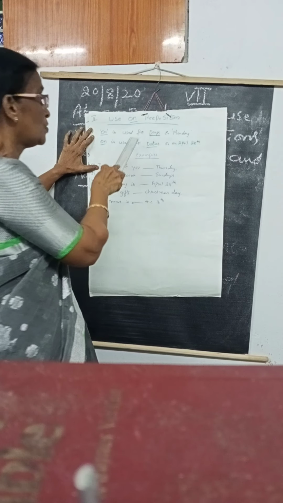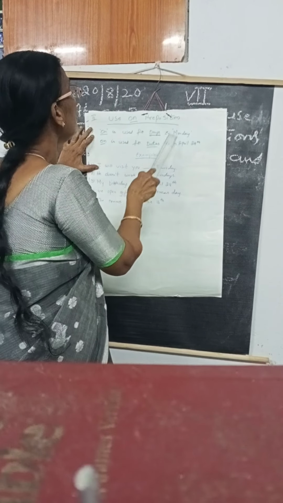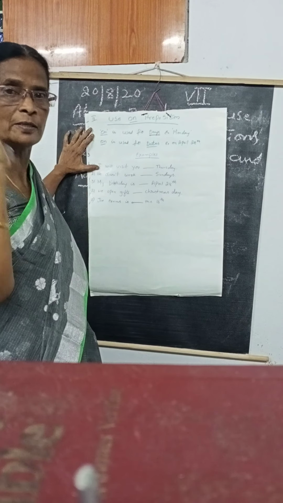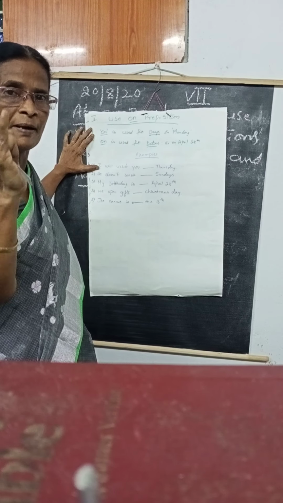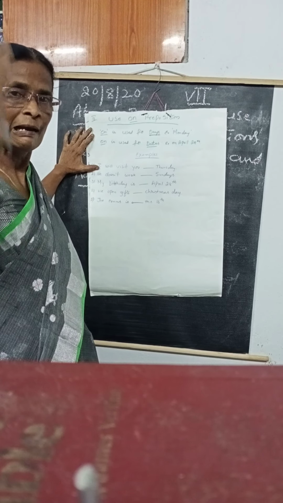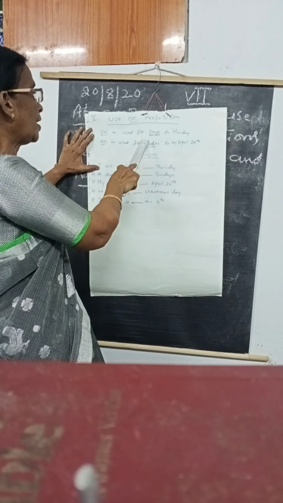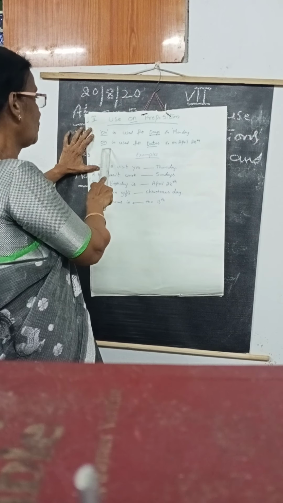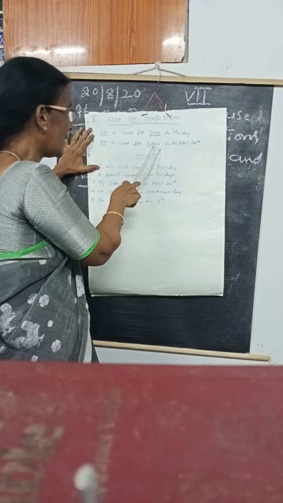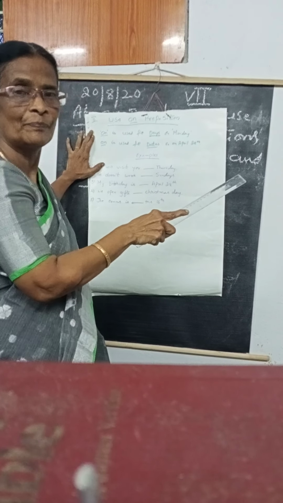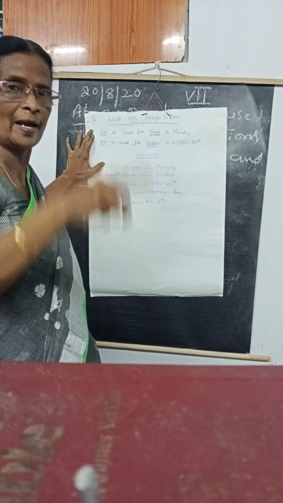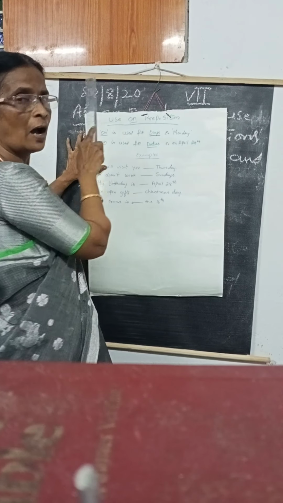And on is used for days, first: Sunday, Monday, Tuesday, Wednesday, Thursday, like that. Before the days, you are using on. And second, on is used for dates: April 20th, March 17th, like that.